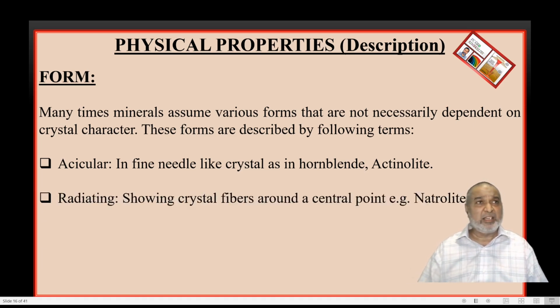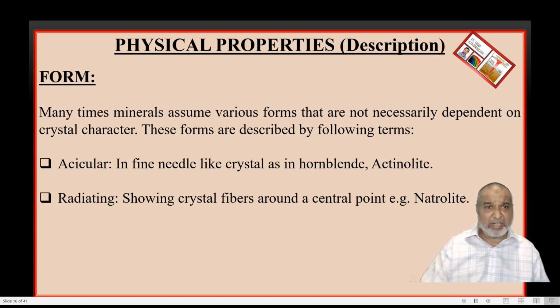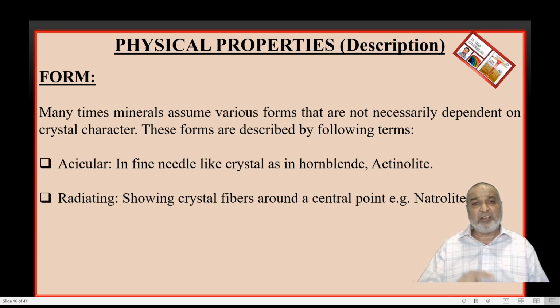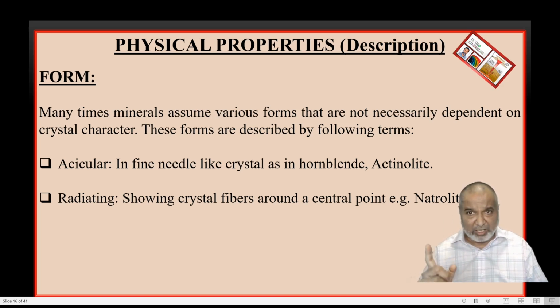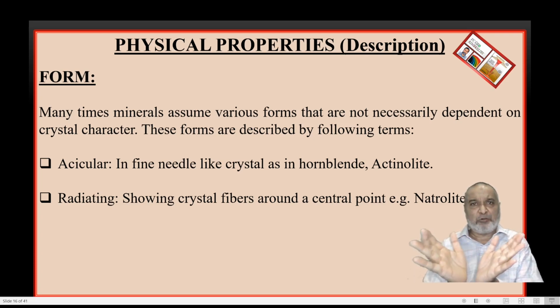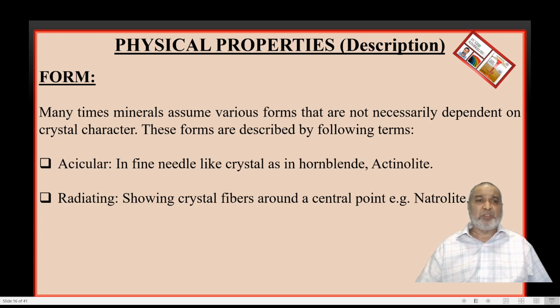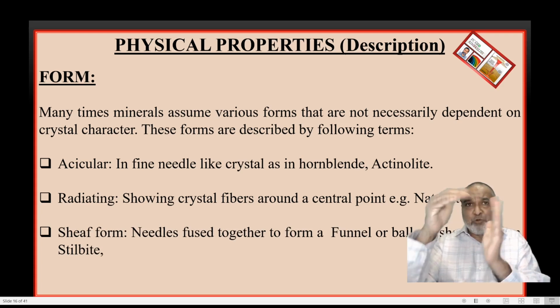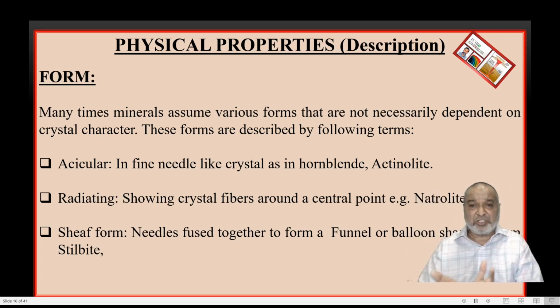The second one, again there are needles, but needles of fiber in radiating form. It shows crystal fibers around a center point. From the center point, the needles are radiating in 360 directions. Sometimes we get only a 30-degree angle. Natrolite is the best example, and it will show a balloon shape or funnel shape structure.